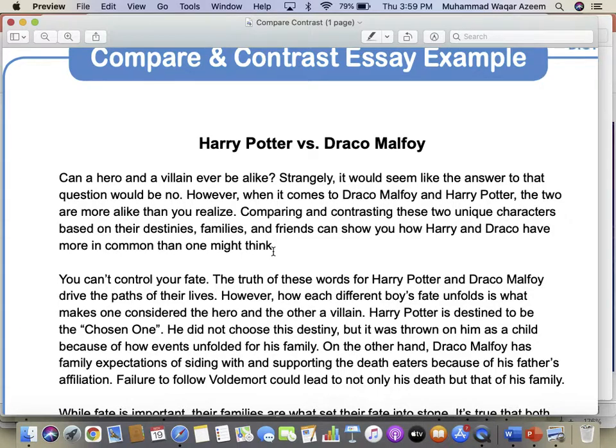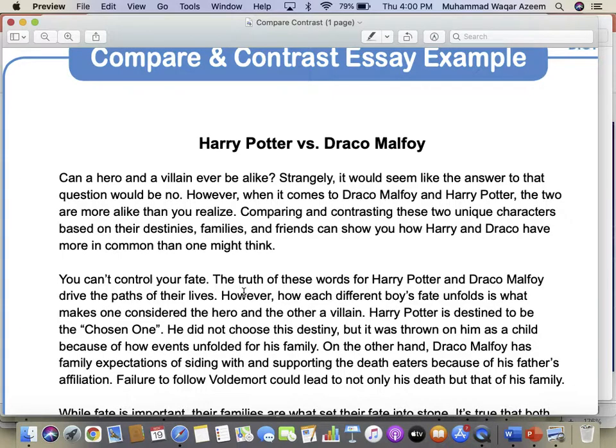Please read the title also. Harry Potter versus Draco Malfoy. Good. Can a hero and a villain ever be alike? Strangely, it would seem like the answer to that question would be no. However, when it comes to Draco Malfoy and Harry Potter, the two are more alike than you realize.